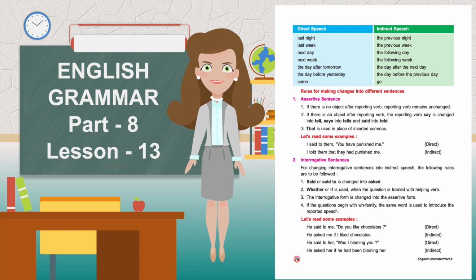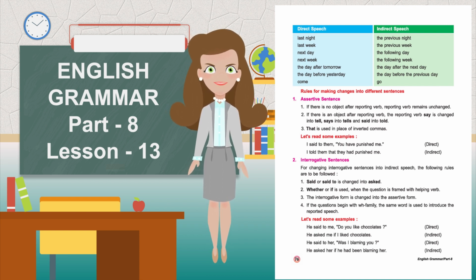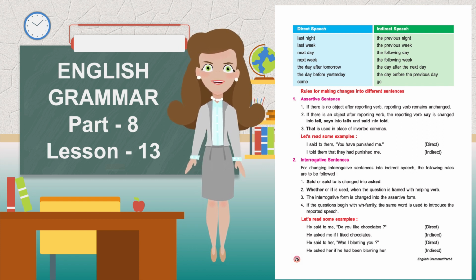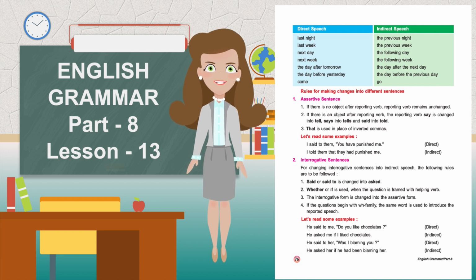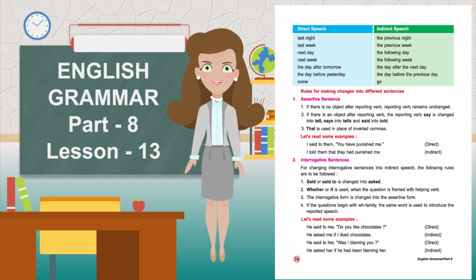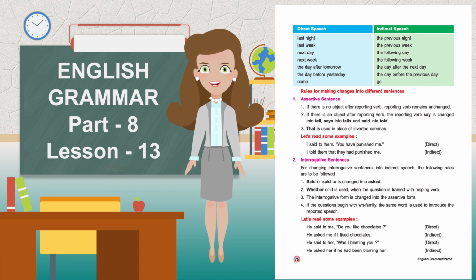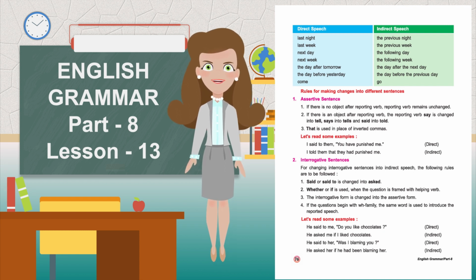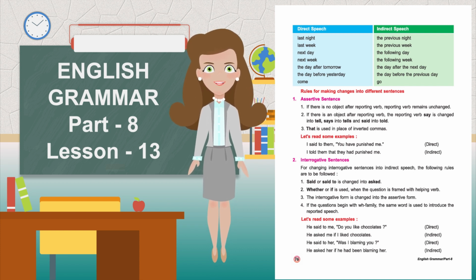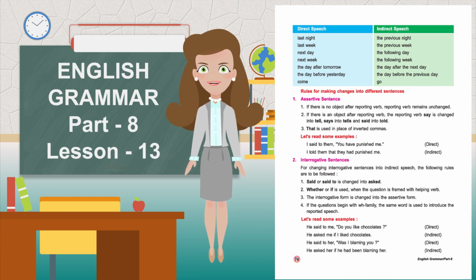Rules for making changes into different sentences. First, assertive sentence. If there is no object after the reporting verb, it remains unchanged. If there is an object after the reporting verb, the reporting verb say is changed into tell, says into tells, and said into told. That is used in place of inverted commas. Let's read some examples. I said to them, "You have punished me." Direct. I told them that they had punished me. Indirect.